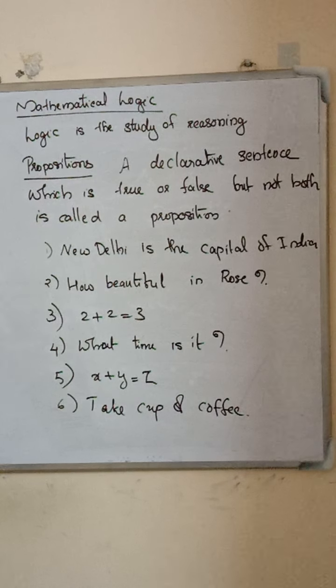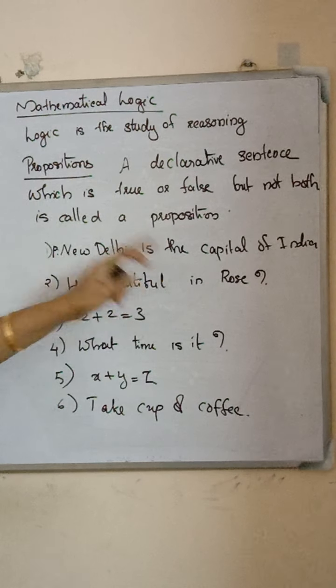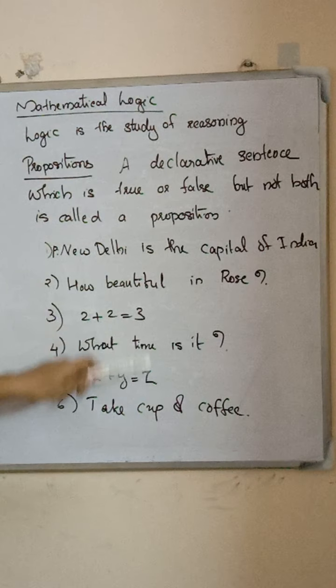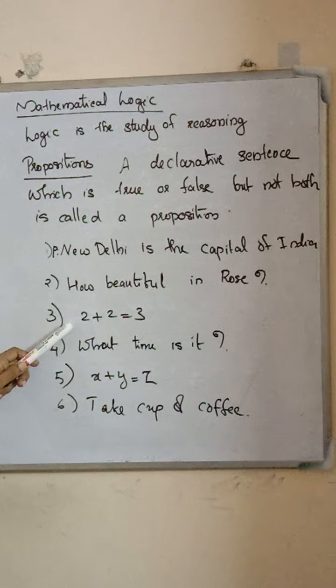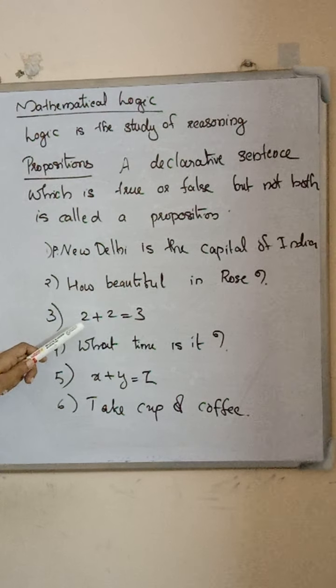Here first we consider a proposition P as New Delhi is the capital of India. It is a true statement, so it is a proposition. Next we consider another example, how beautiful is the rose. This is a question, so it is not a proposition. Third one is 2 plus 2 is equal to 3. This statement is false. It is a proposition.